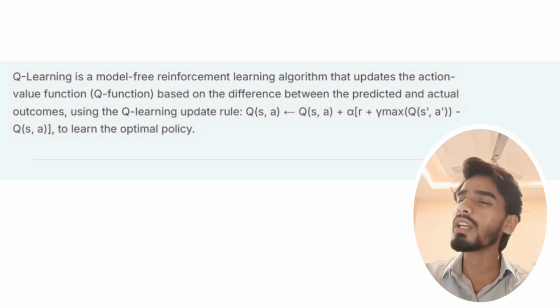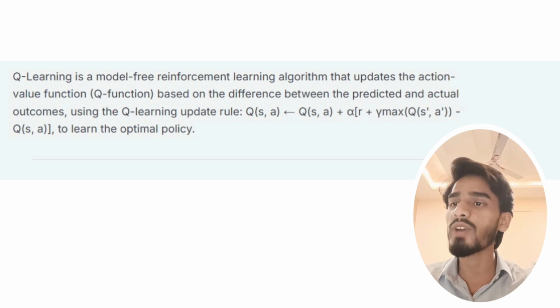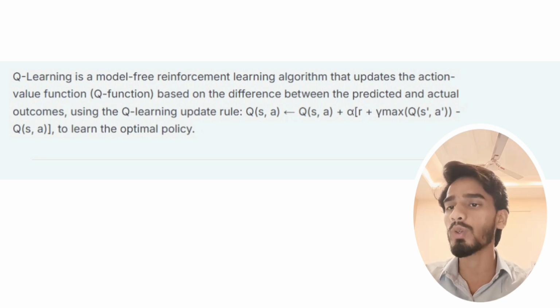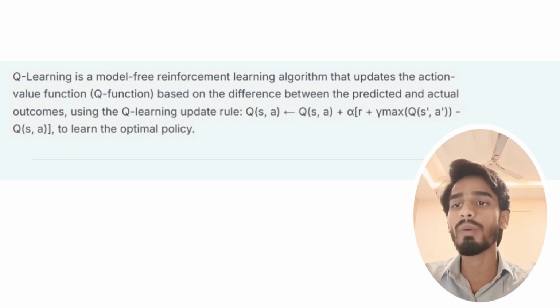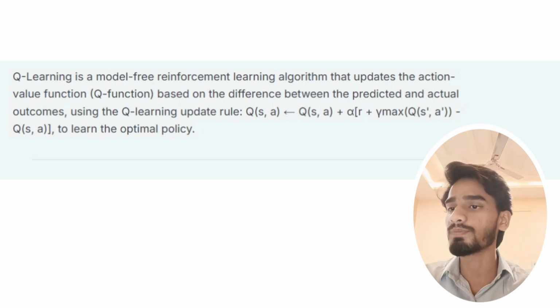Q-learning. Q-learning is a model-free reinforcement learning algorithm that updates the action value function, Q function, based on the difference between the predicted and the actual outcomes. Using the Q-learning update rule, Q(S,A) gets updated from Q(S,A) plus alpha of R plus gamma max Q(S',A') minus Q(S,A), to learn the optimal policy.